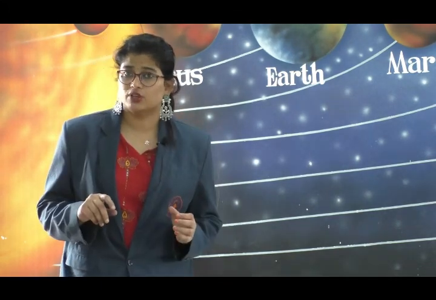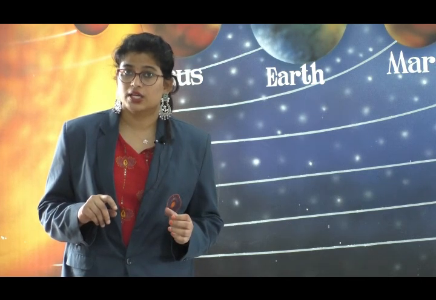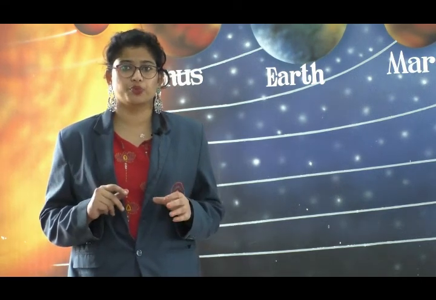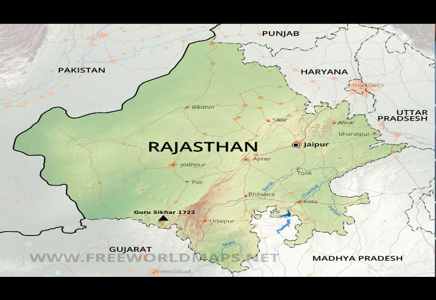Do you know the capital of Rajasthan? The capital of Rajasthan is Jaipur. Observe this map. This state shares its boundaries with Pakistan in the west, Gujarat in the southwest, Madhya Pradesh in the southeast, Uttar Pradesh and Haryana in the northeast, and Punjab in the north.